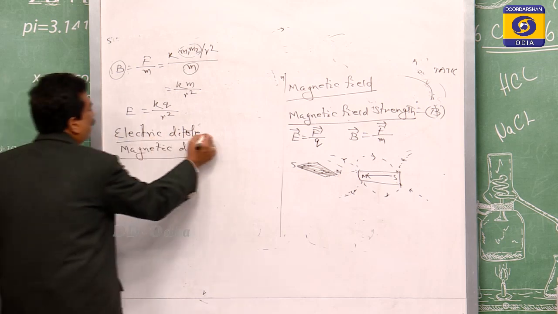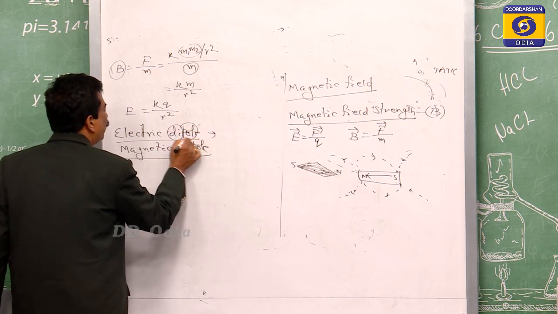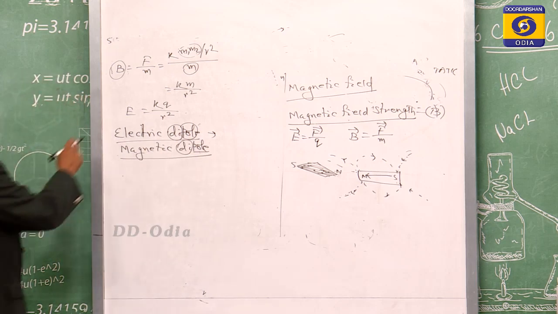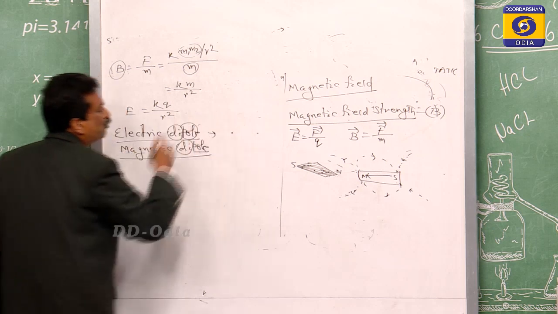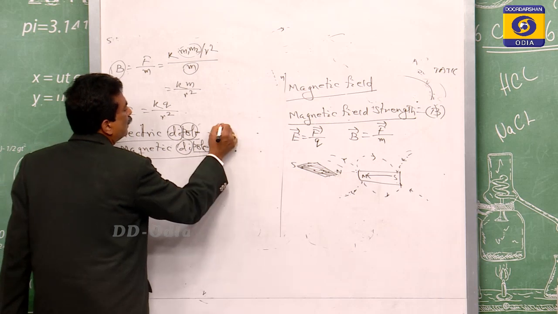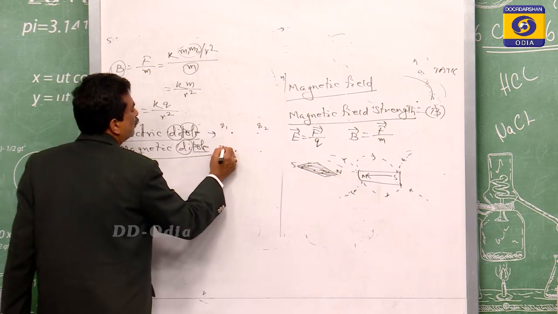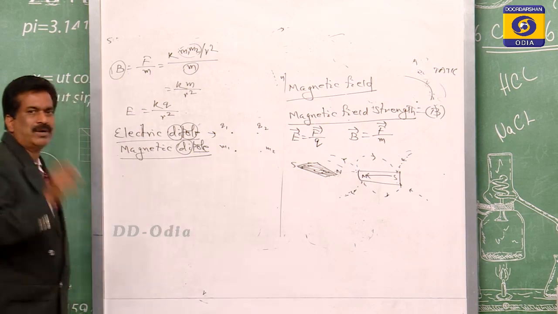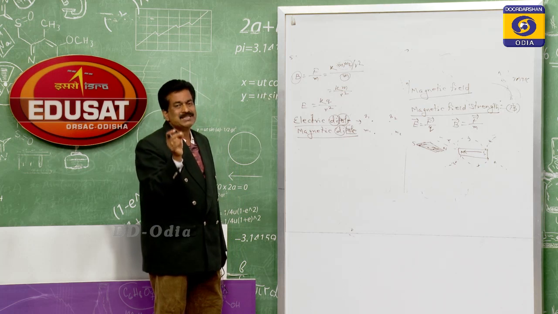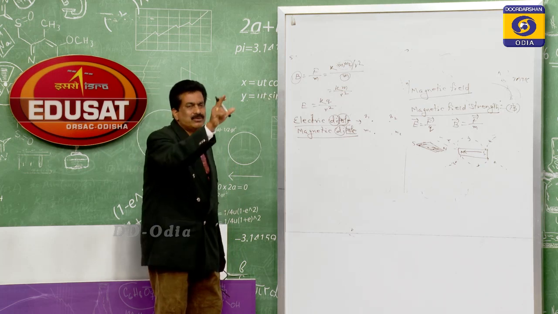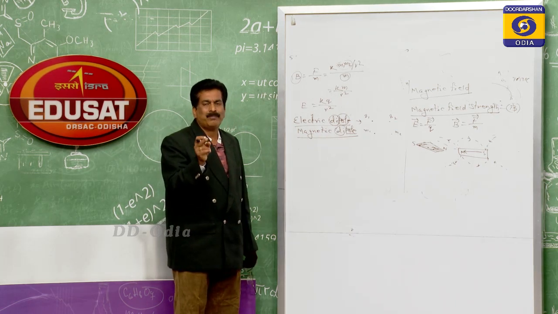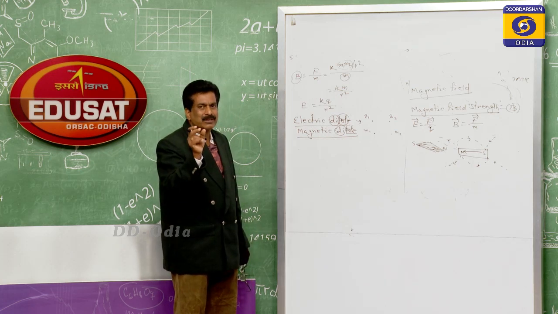So what is the electric dipole? Di means two, with the pole. Here the electric dipole means there will be two charges, Q1 Q2. For the magnetic dipole there will be two poles, M1 M2. So dipole means two equal and opposite charges separated through a distance, and that is known as the electric dipole. For the magnetic dipole it means two equal and opposite pole strengths separated through a distance.